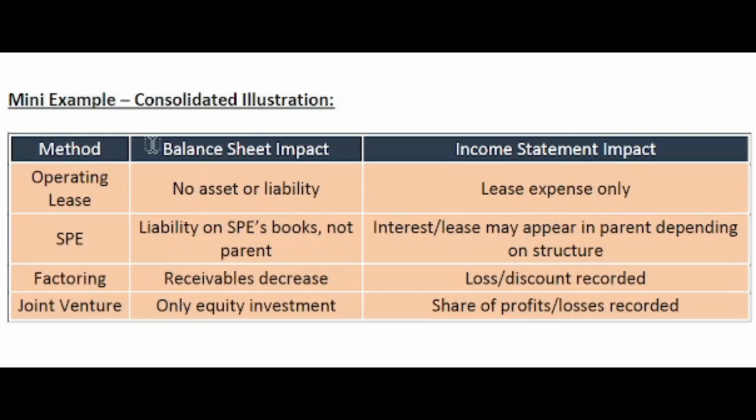Just one example of how off balance sheet financing affects the financial statements, like the balance sheet and income statement. An operating lease does not affect the balance sheet. That means it is not showing any additional asset or liability in the balance sheet. But in the income statement, it is reported as a lease expense.